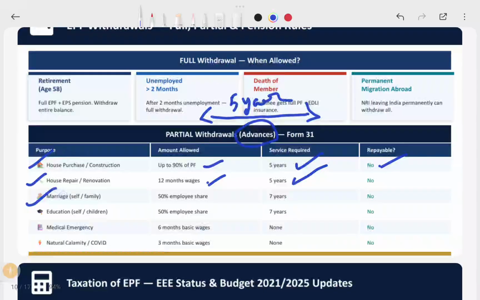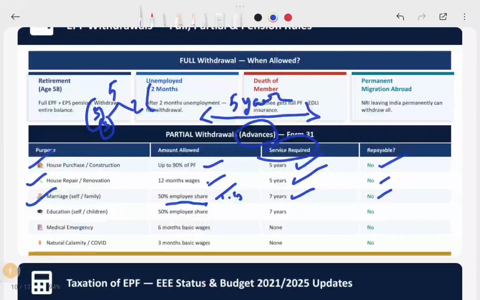And for marriage, it is a one-time event, right? We need to celebrate. So for that, employees are allowed 50% of the employee share. Say suppose out of this 5 lakhs PF fund, 3 lakhs is employee share and 2 lakhs is employer share. So in this 3 lakhs, you can withdraw up to 50% of the employee share, that is, up to 1.5 lakhs for your marriage. But to do that, you should have completed a minimum of 7 years of service.